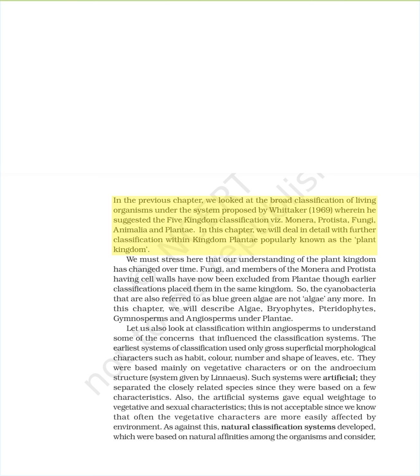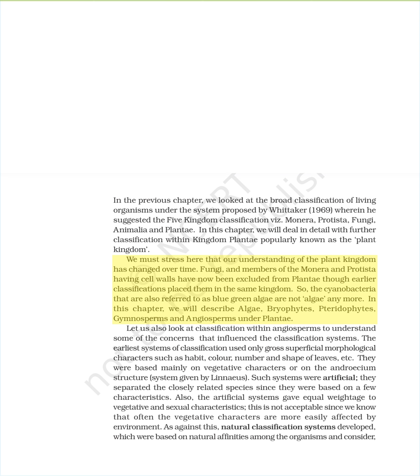In the previous chapter, we looked at the broad classification of living organisms under the system proposed by Whittaker, 1969, wherein he suggested the five-kingdom classification, viz. Monera, Protista, Fungi, Animalia, and Plantae. In this chapter, we will deal in detail with further classification within kingdom Plantae, popularly known as the plant kingdom.